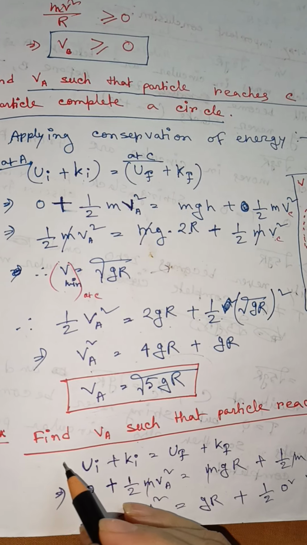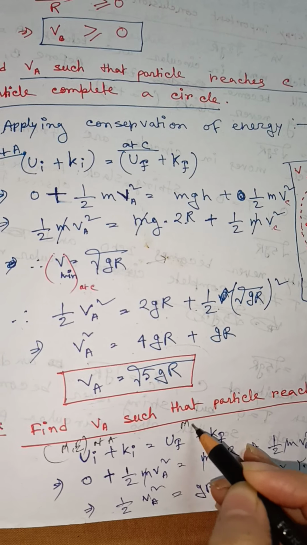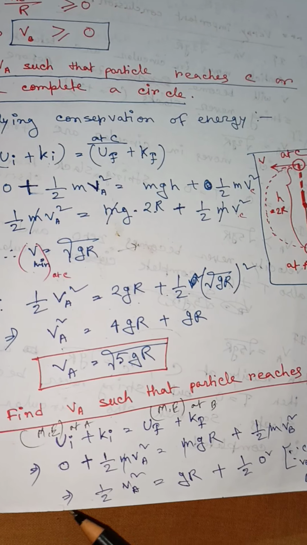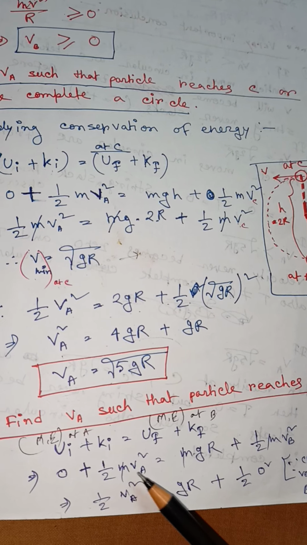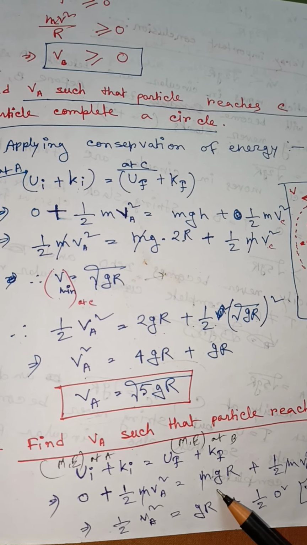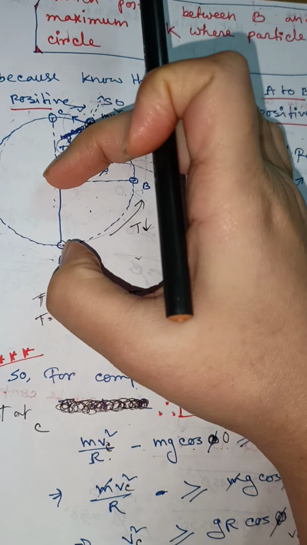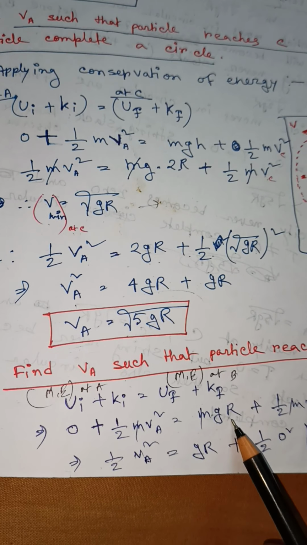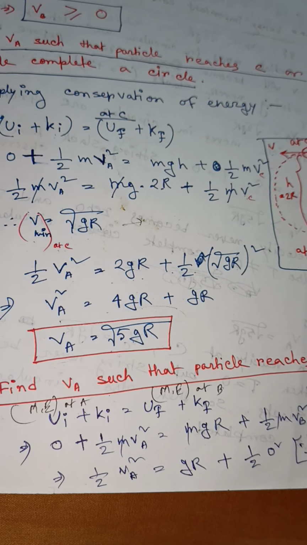Total mechanical energy at point A equals total mechanical energy at point B. Potential energy at point A is 0 and kinetic energy at point A equals half m VA square. What about potential energy at point B? If the body reaches here, then the body covers this height, that means the radius of this circle. So it is mgR, because the radius of the circle is R, plus half m VB square, where VB indicates the velocity at point B.